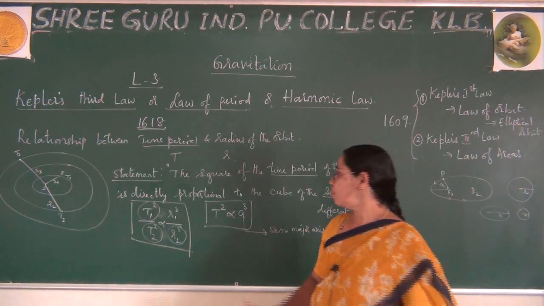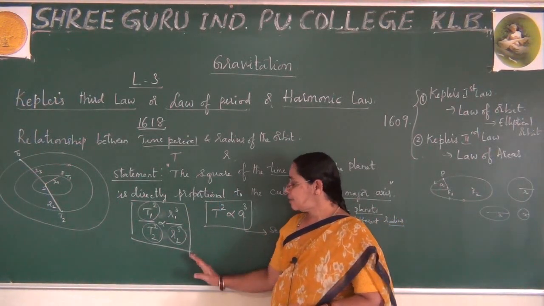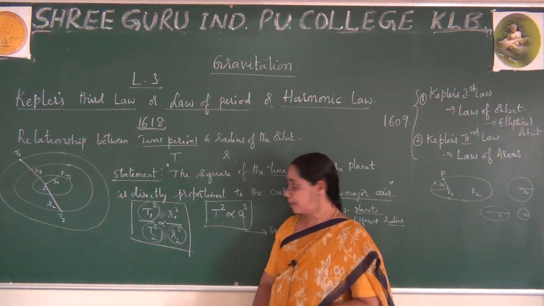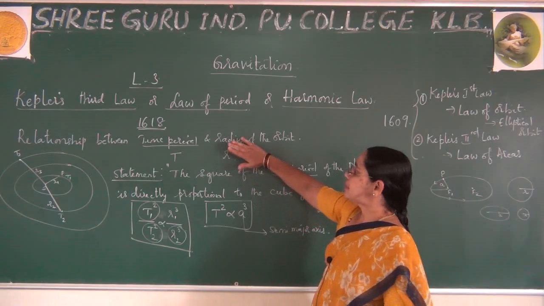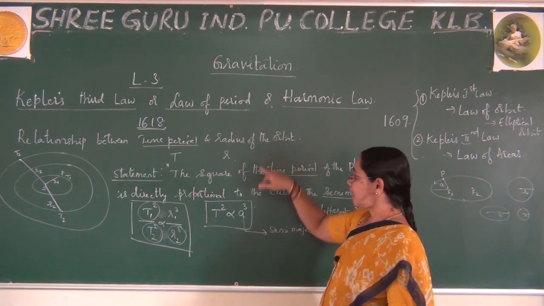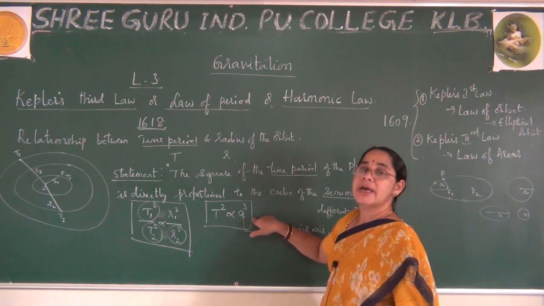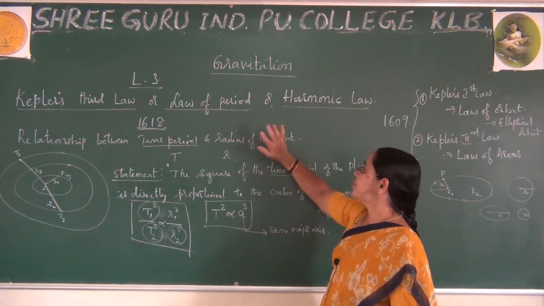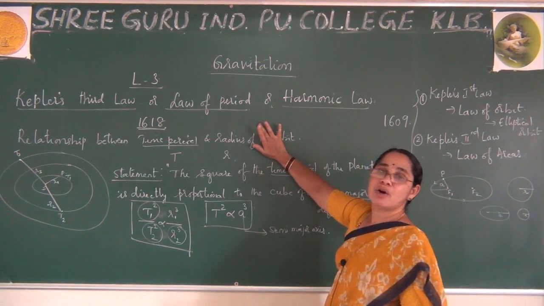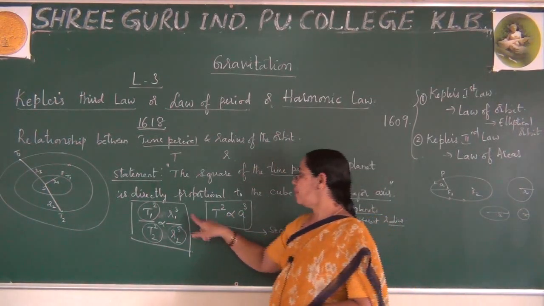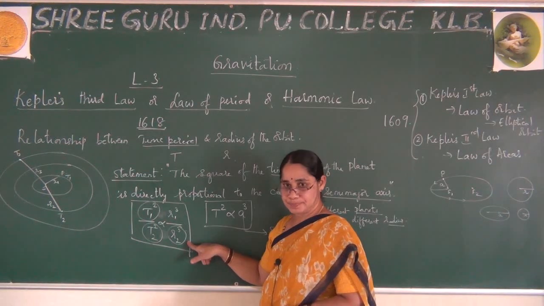So let me tell you how to derive this expression. Is it clear? I have given the statement, so as per the PU board question, you can state the law of periods, mention the expression, or solve the problem by using this.